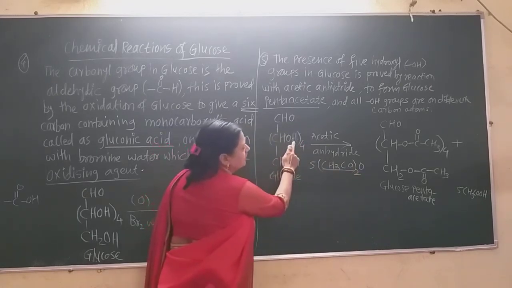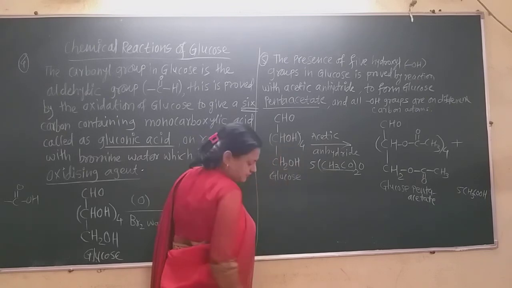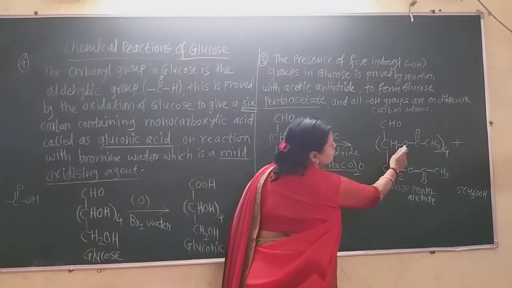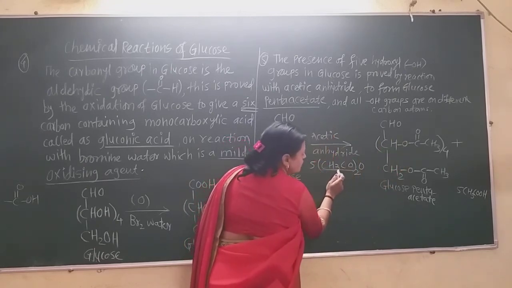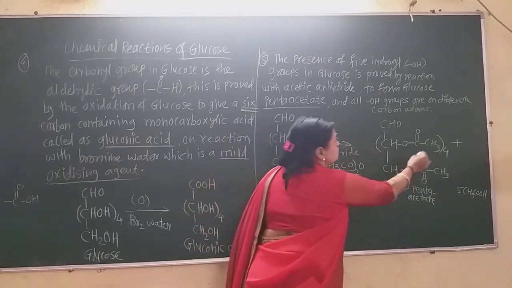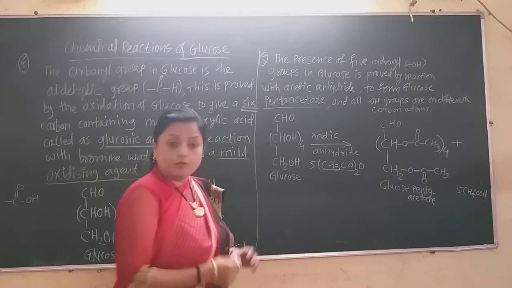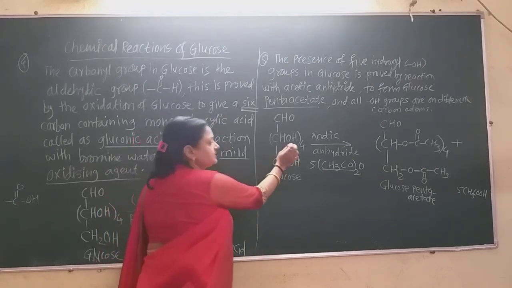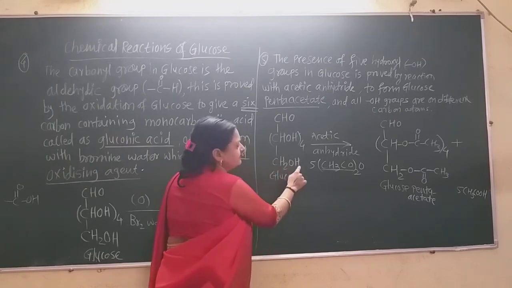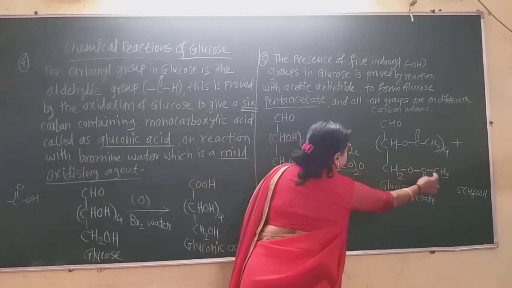We only attach the COCH3 in place of this hydrogen. See here, this CH is as it is, this oxygen is also as it is, and the COCH3 is joined here. Now there are totally 4, so the 4 acetate groups get attached to the CHOH groupings. Again here this oxygen is there, and this hydrogen gets replaced by the CH3CO, that is the COCH3 group.